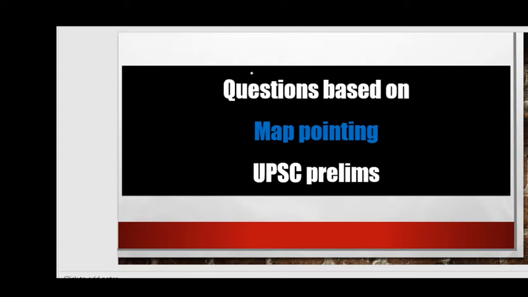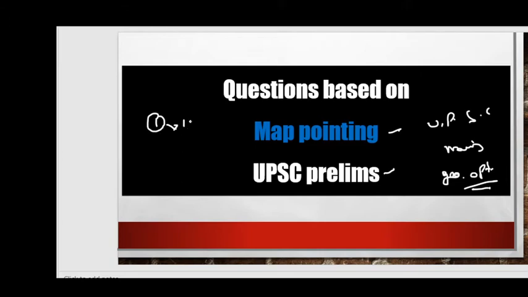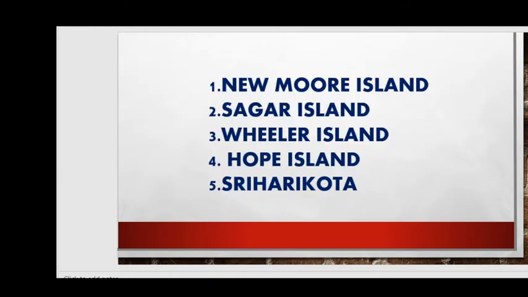So today's agenda is questions based on map pointing, which is used for UPSC prelims and UPSC mains geography optional, especially, friends, right? In geography optional, one question will be given, and in that UPSC will give you 10 options. You have to write at least 5 points, meaning about 50 words on each map pointing location, where it is located and what kind. So you should know the details, right friends?